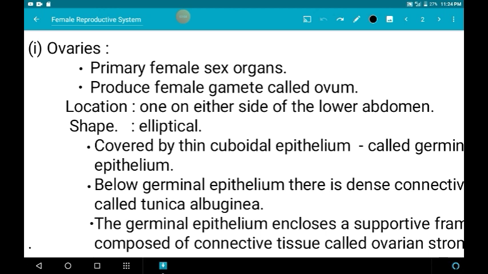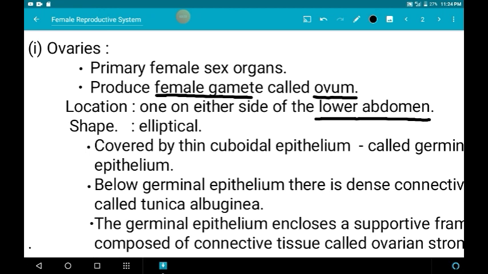The main function of the ovaries is the production of female gametes, that is the ovum. They are located in the lower abdomen, one on either side.